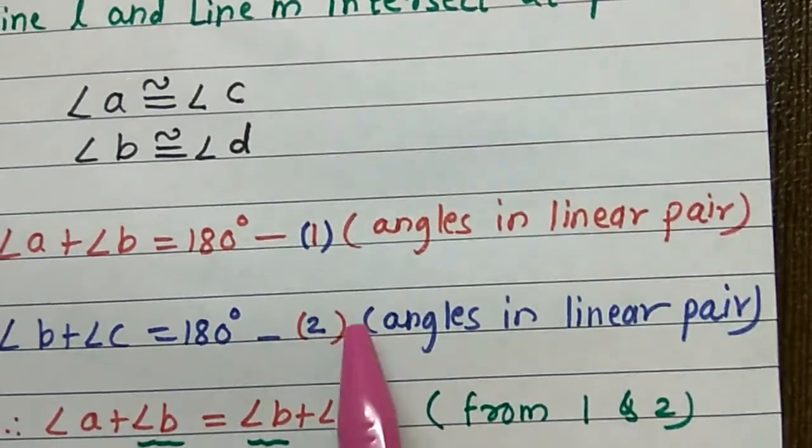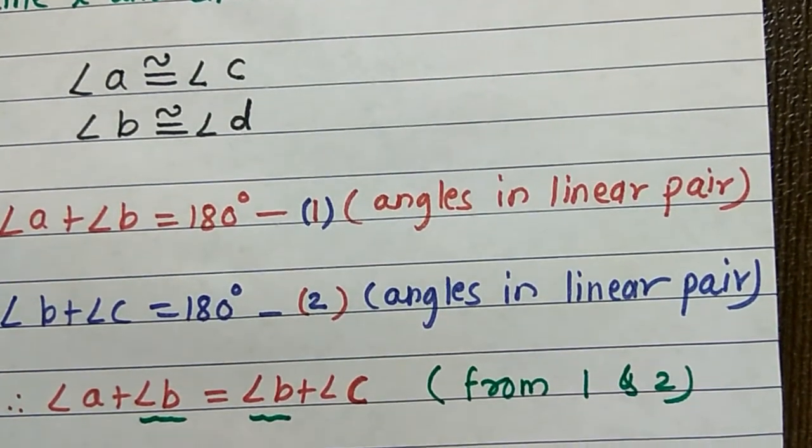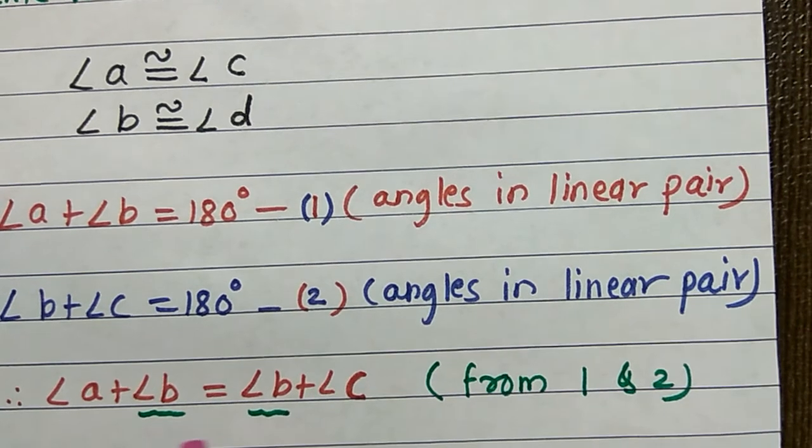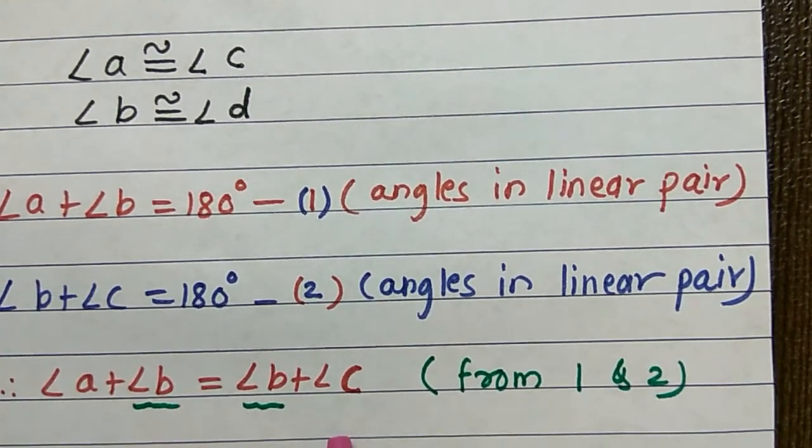Now, from these two statements, we can write the third statement as angle A plus angle B is equal to angle B plus angle C.